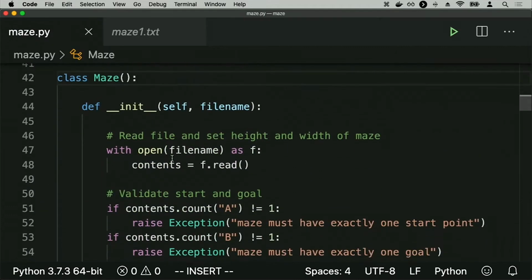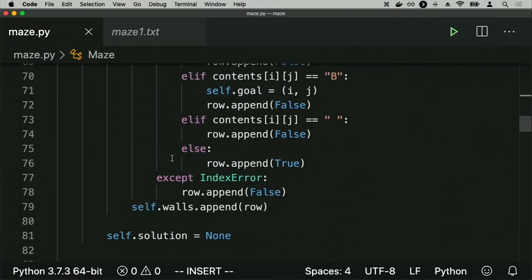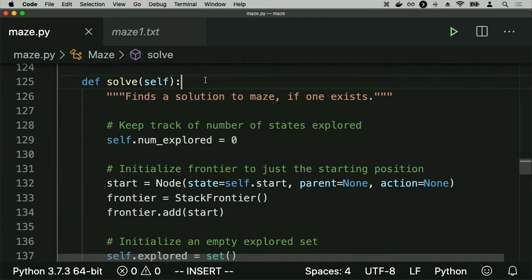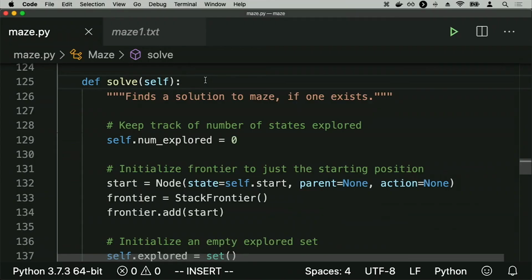And you can take a look at the code for parsing this text file right now. That's the less interesting part. The more interesting part is this solve function here, where the solve function is going to figure out how to actually get from point A to point B. And here we see an implementation of the exact same idea we saw from a moment ago.